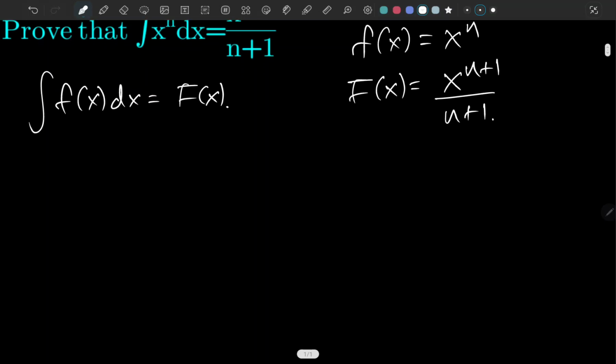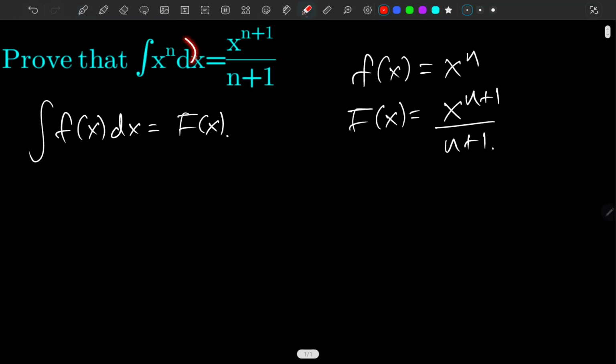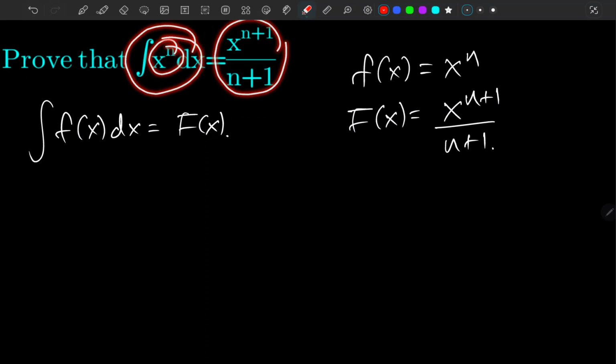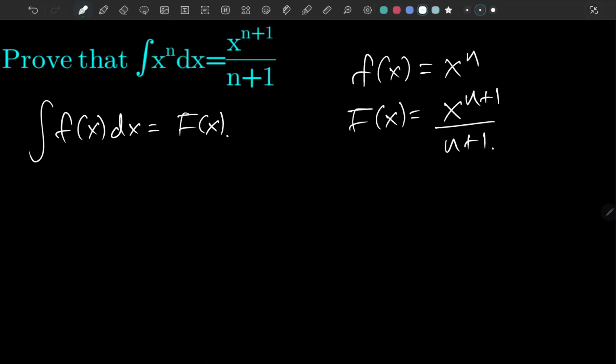The integral is known as the antiderivative of the function. I'm sorry, I'm just messing up here. The antiderivative of x to the n is x to the n plus 1 over n plus 1, and the derivative of x to the n plus 1 over n plus 1 is x to the n. It's fine now, I'm sorry about that.